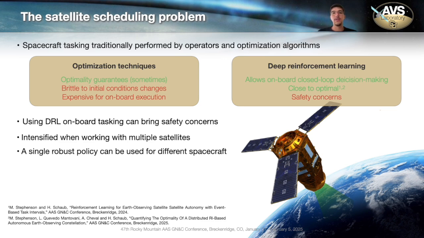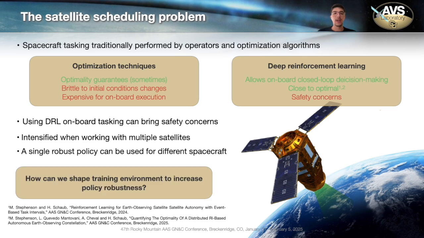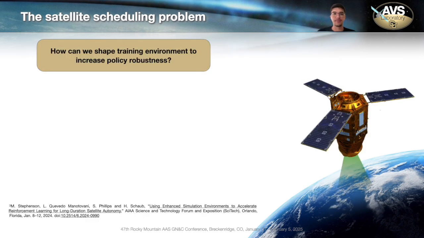It intensifies if you're working, for example, with a constellation of satellites. Even if they are identical, they are not really identical. They will have differences in their parameters and they will degrade in different ways over time. So if you have a policy that is robust, you can use the same policy for all the satellites in your constellation and it will perform well. So how can we shape the training environment to increase the policy robustness?